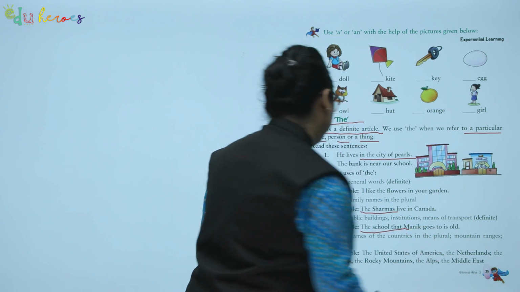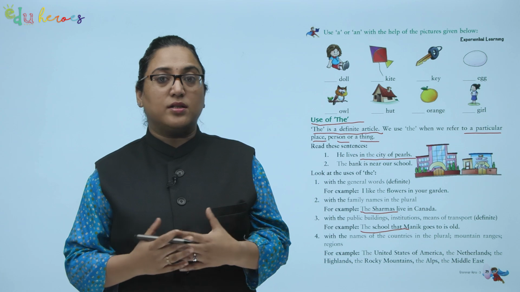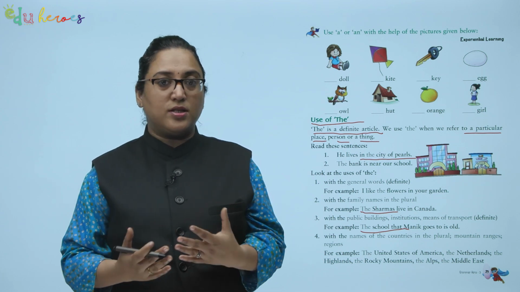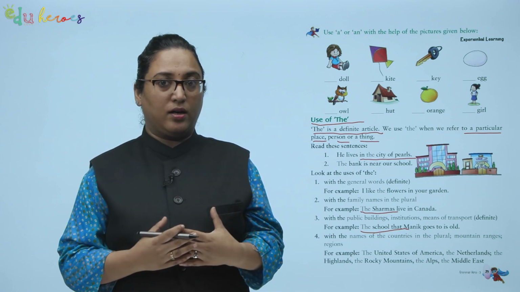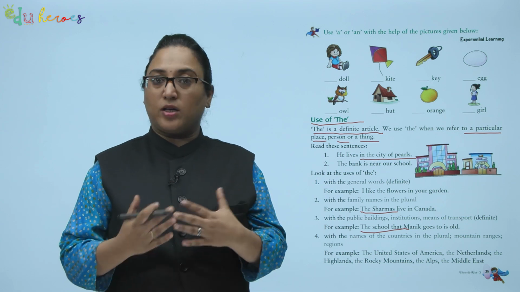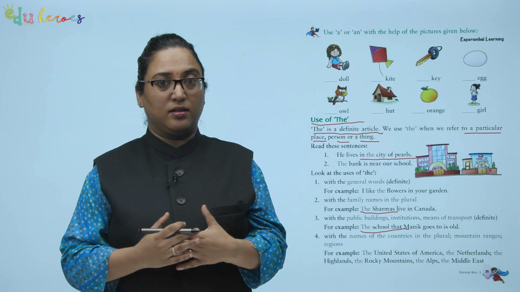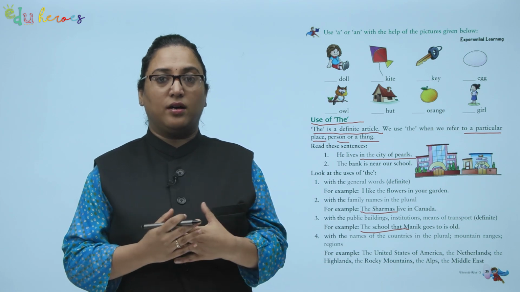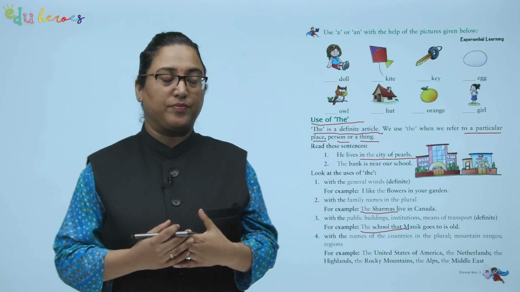The school. Also, with the names of the countries in the plural or mountain ranges and regions. For example, the United States of America, the Netherlands, the Highlands, the Rocky Mountains, the Alps, the Middle East. All these examples are either mountain ranges or places or regions.